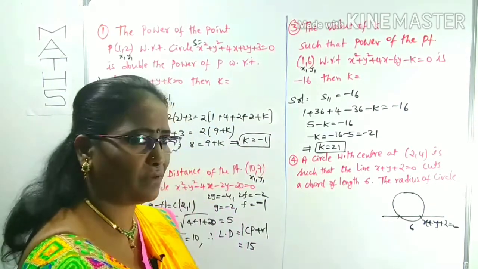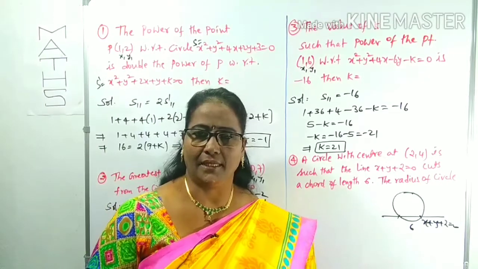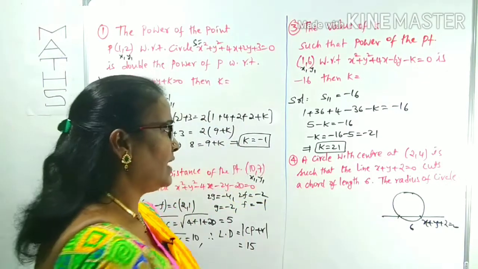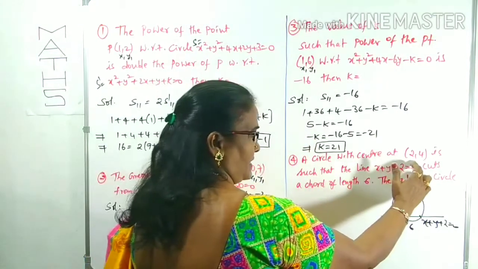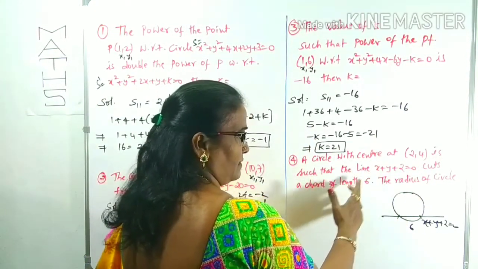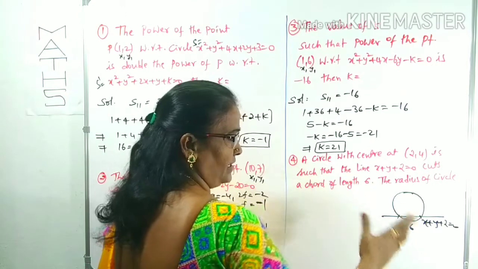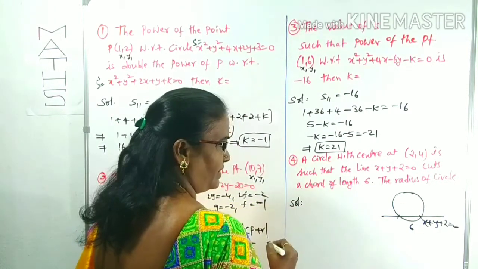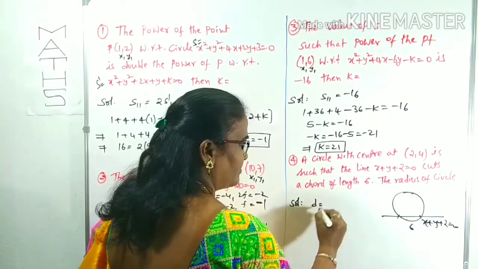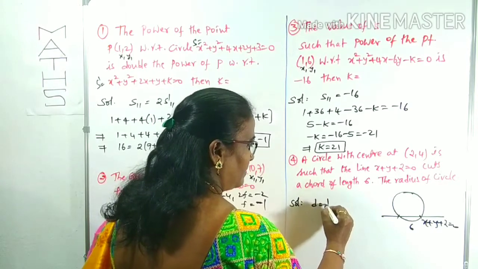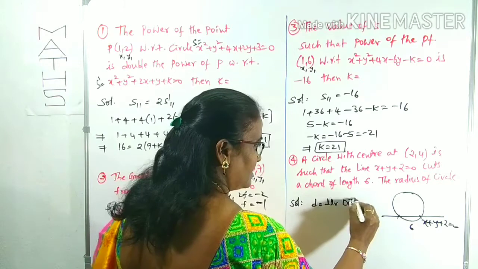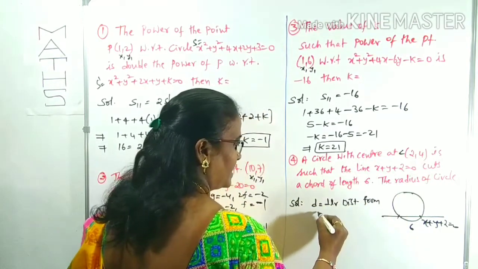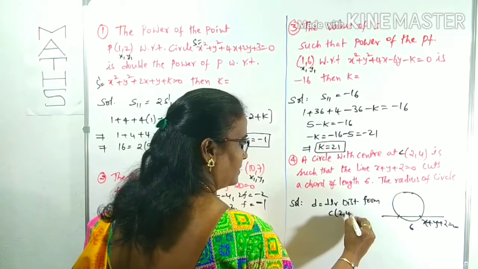Length of the chord formula: what is the length of the chord? Yes, that is 2 root r square minus d square. Already C is there, the line is there, the length of the chord is there. We don't know the radius. The radius we have to find out. For that, first of all, we can find d. d is the perpendicular distance from C to the line.